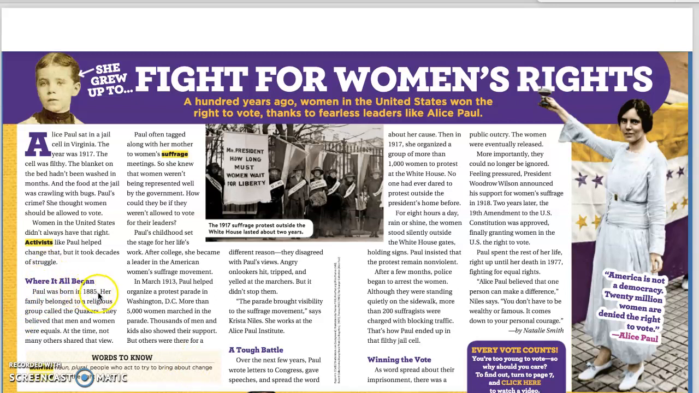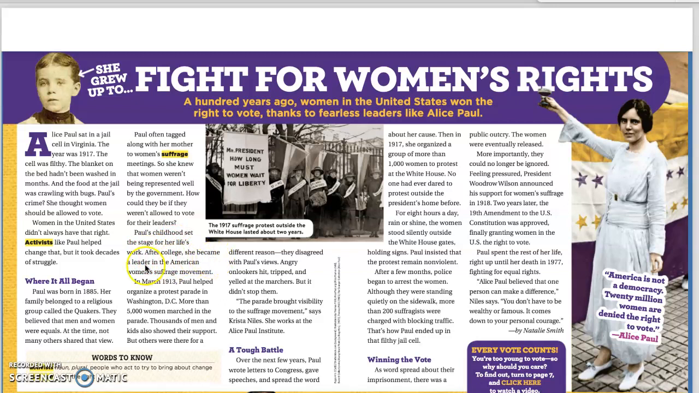Where it all began. Paul was born in 1885. Her family belonged to a religious group called the Quakers. They believed that men and women were equals. At the time, not many others shared that view. Paul often tagged along with her mother to women's suffrage meetings. Suffrage, I see that's highlighted. Let's look at the definition. Suffrage, the right to vote. So she knew that women weren't being represented well by the government. How could they be if they weren't allowed to vote for their leaders? Paul's childhood set the stage for her life's work.